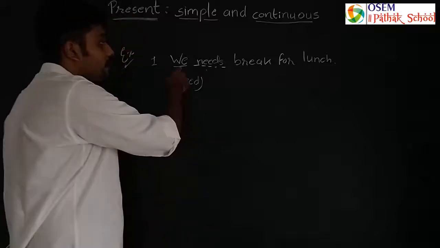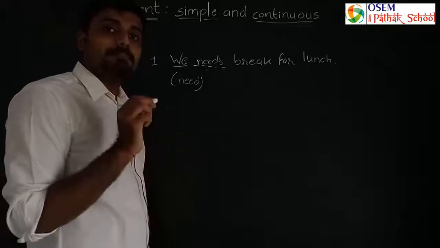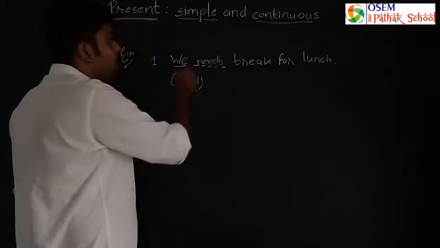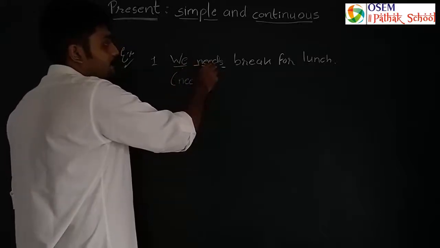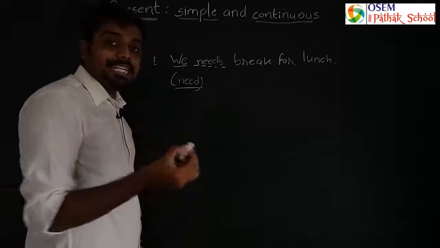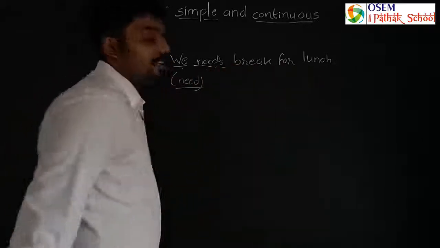We is pronoun and we क्या है, यानी कि एक से ज्यादा लोगों की बात हो रही है, तो it is a plural pronoun. So as I said about plural, at that point of time we have to add s or es. So base verb क्या है? Need. Need पे हमने क्या यूज किया? S. We needs break for lunch, right?